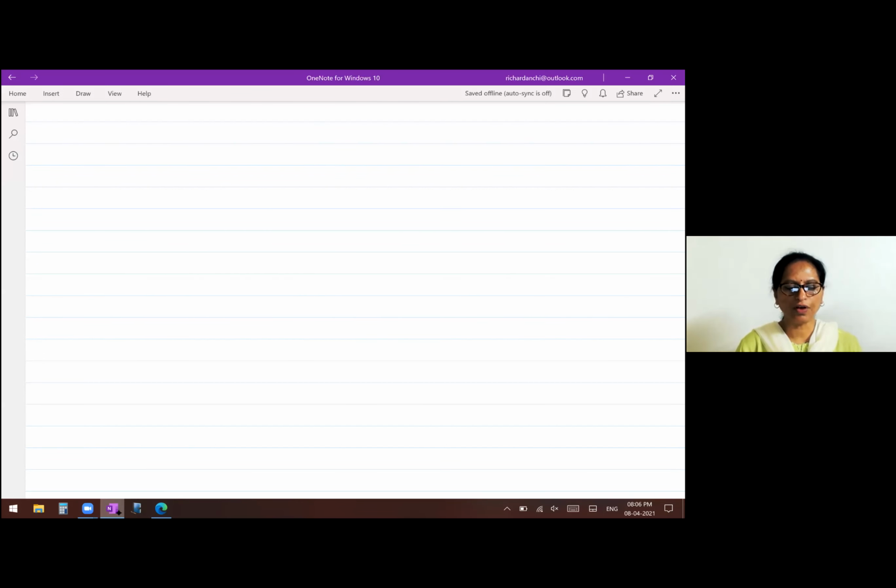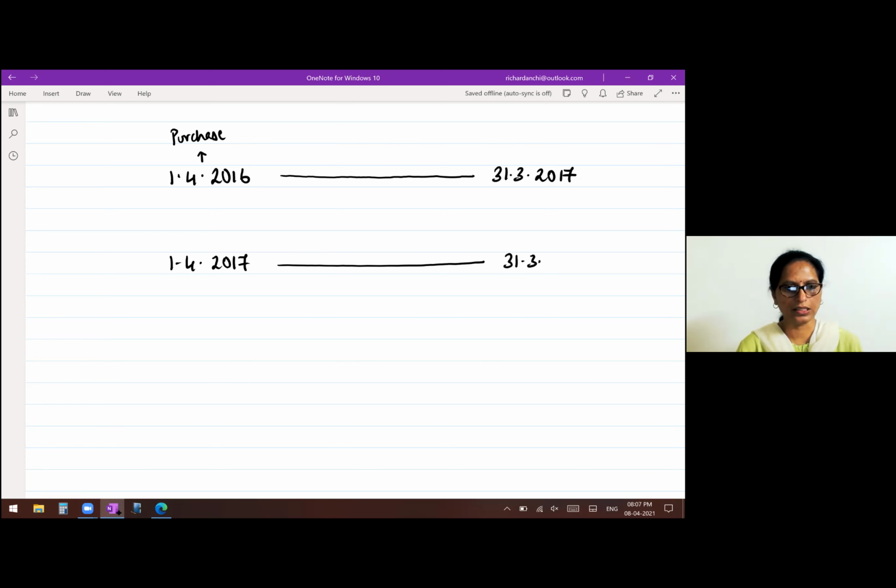So first, the 3 financial years for which you have to record the transactions. It begins from 1st April 2016 to 31st March 2017. Now they said on 1st April 2016, a machine is purchased. You can write purchase there. Then the second year, 1st April 2017 to 31st March 2018.